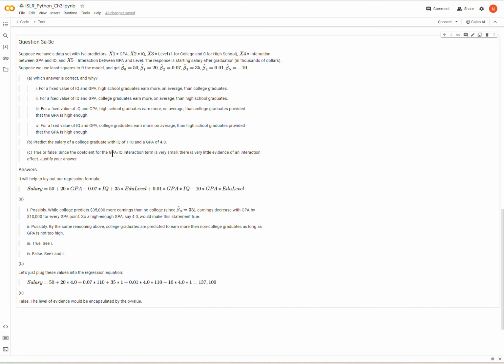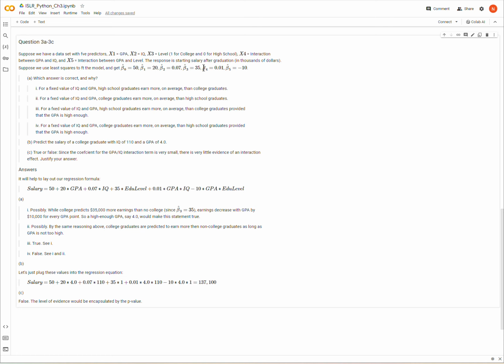Finally, true or false? Since the coefficient for the GPA and IQ interaction, so let's locate that before moving on. The interaction of GPA and IQ is X4, so beta 4 right there. Since that interaction term between GPA and IQ is very small, there is little evidence of an interaction effect between these two variables. Justify your answer.